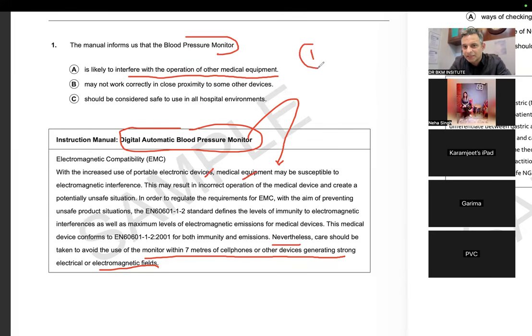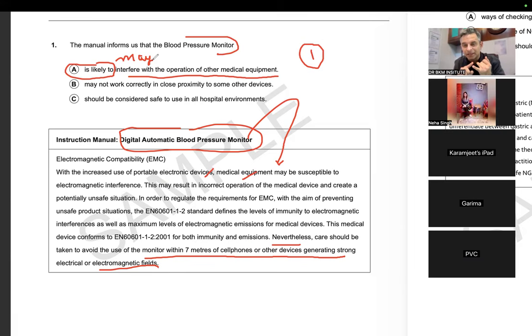Now, please understand option one in the final exam because we are so very tense. This simple option can go wrong because normally I say "is likely" means "may". If you understand the meaning of "is likely", you will remember sir said the "may" option is always correct. So by chance you get into the wrong option. But you have to read the complete line. This is the first thing we are learning from this reading.